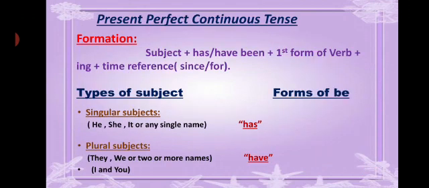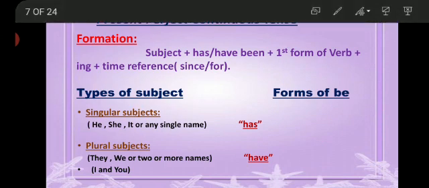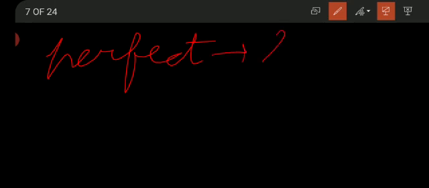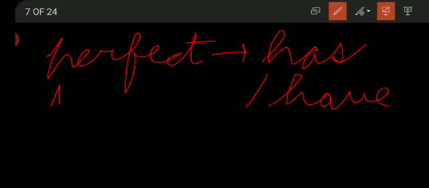What is the formation of the present perfect continuous tense? The formation of the sentence is subject followed by has or have. Class, keep this in your mind very clearly: wherever the word perfect is used, we will use has and have if it is present tense.